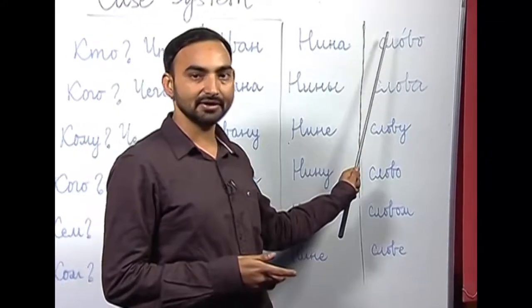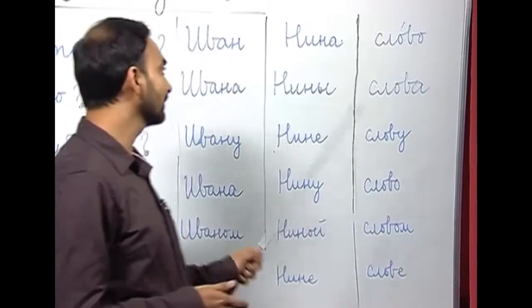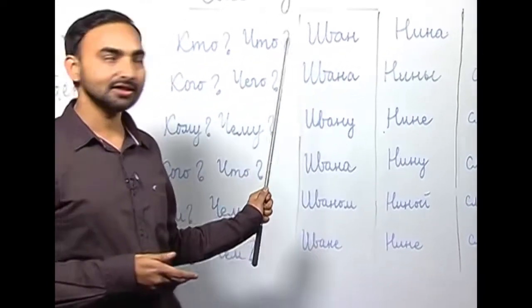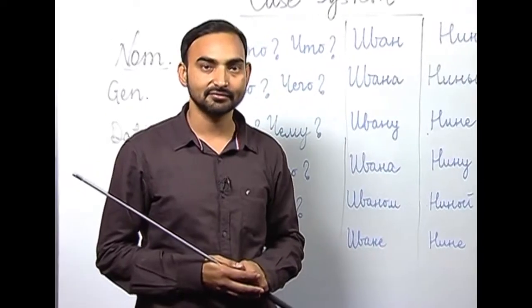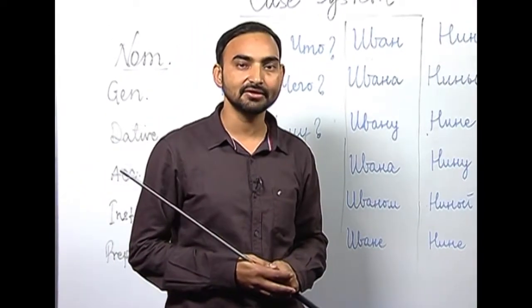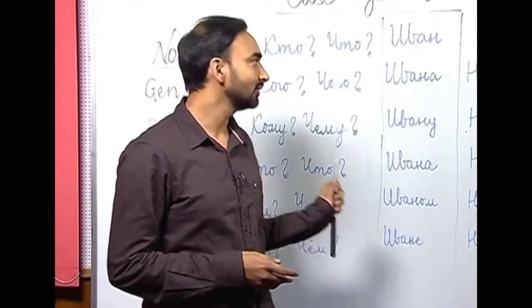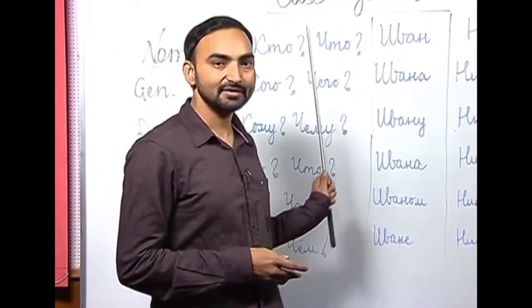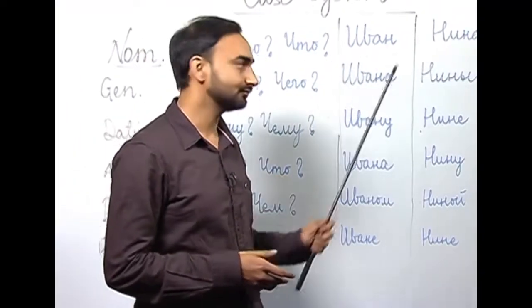The third one is a neuter gender noun Slova, which is a word. What grammatical function do these nouns perform in a sentence? They are subjects. So, a subject is denoted by the nominative case of a noun. Nominative case answers the questions kto and shto, who and what.